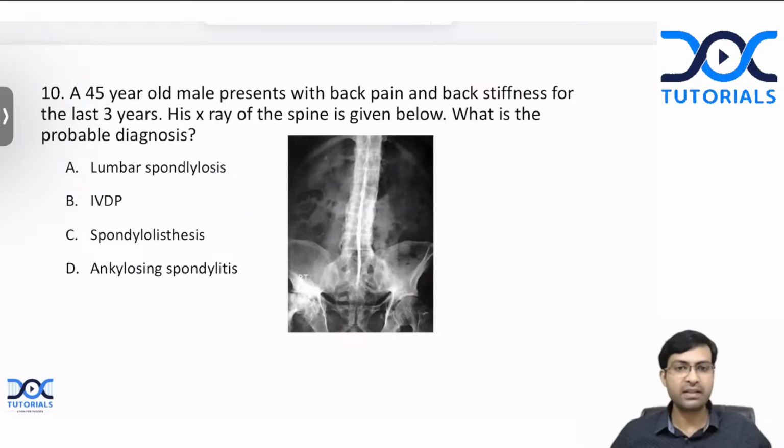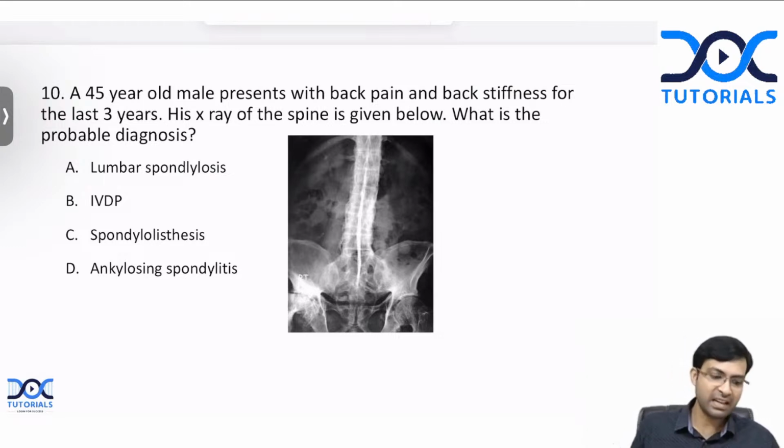Next question. A 45-year-old male presents with back pain and back stiffness for the last 3 years. His X-ray of spine is given below. What is the probable diagnosis? Is it lumbar spondylosis, IVDP, which is intervertebral disc prolapse, spondylolisthesis, or ankylosing spondylitis? I think this is a very straightforward question. I want all of you to answer this quickly. What is the answer here?